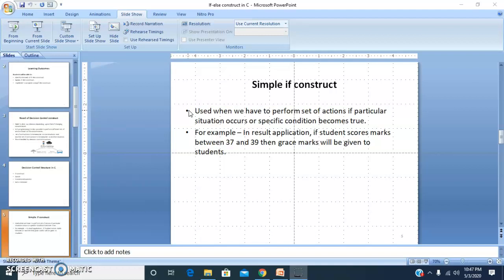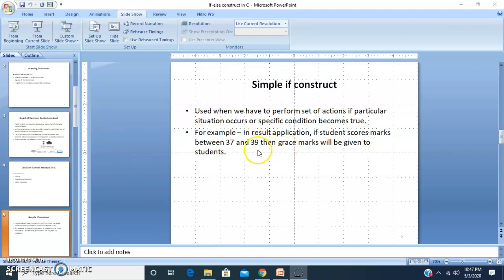That means if the condition is true, I perform a specific set of actions. If the highway is busy, then I will take the other diversion. But if the highway is not busy, or if it has low traffic, then I will follow my traditional path. That time we have to use the simple if construct. Whenever there is only one set of actions if a particular situation occurs, then we will go for the if construct.